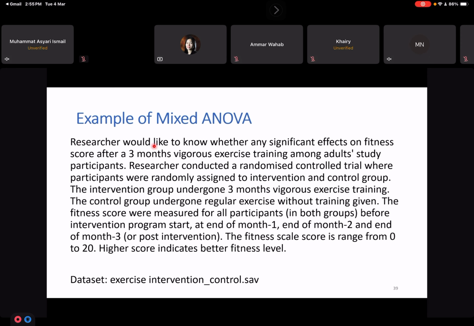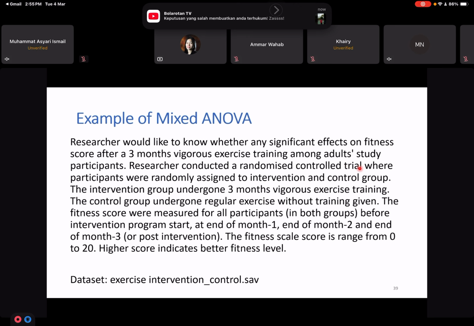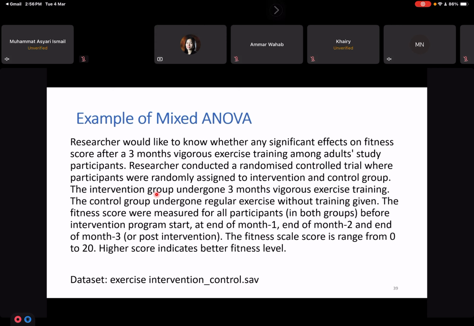A researcher would like to know whether there is any significant effect on fitness score after a 3-month vigorous exercise training among adult study participants. The researcher conducted a randomized control trial where participants were randomly assigned to an intervention and a control group. The intervention group underwent 3-month vigorous exercise training and the control group underwent regular exercise without training given.